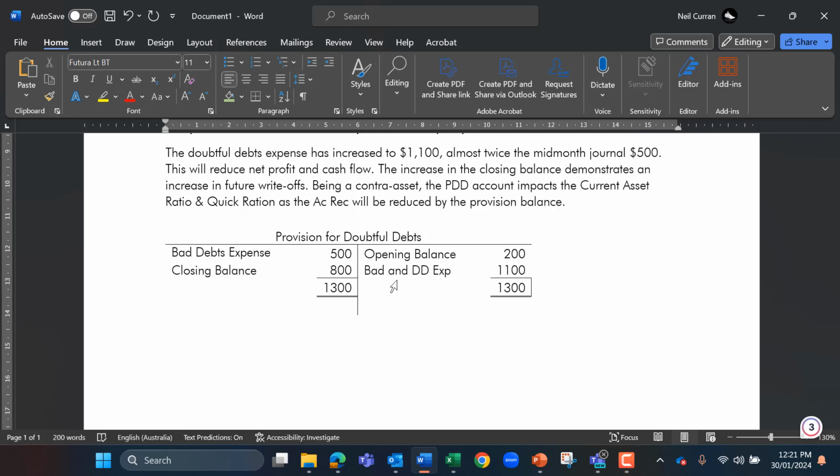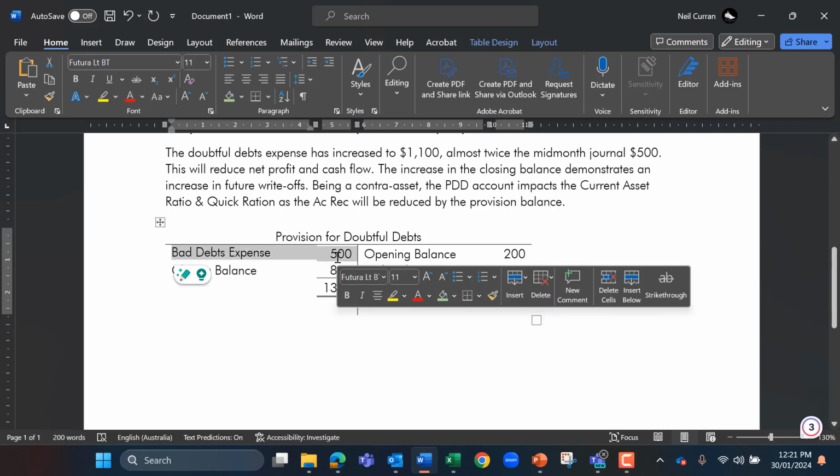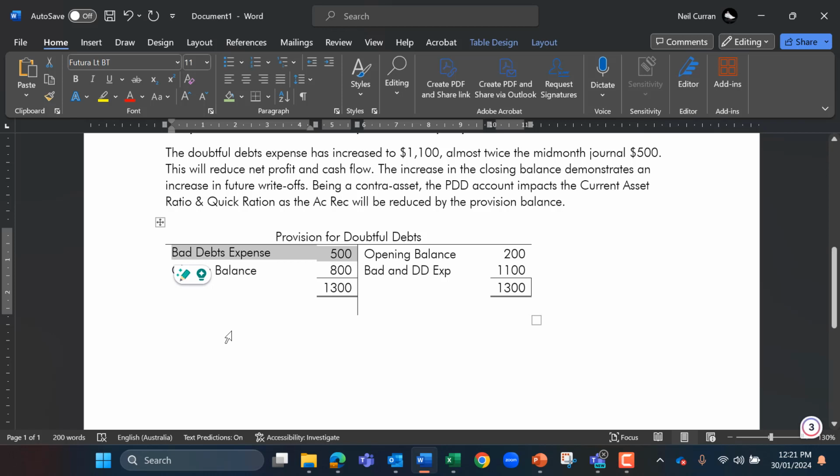In other words, they'll have a lot of cash as opposed to an increase in doubtful debts being written off for the period. So you can see here the bad and doubtful debts has increased by $1,100, almost twice the write-off from the current financial period. So that is not a good position to be in.